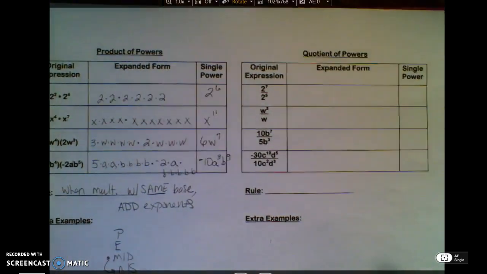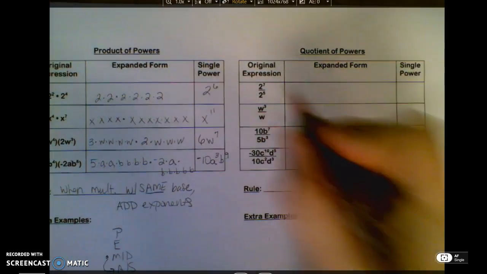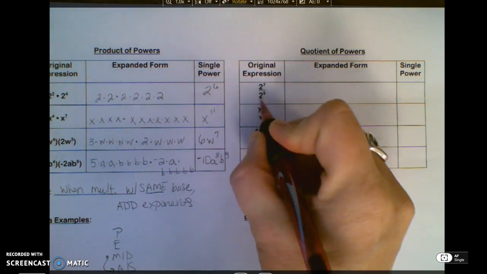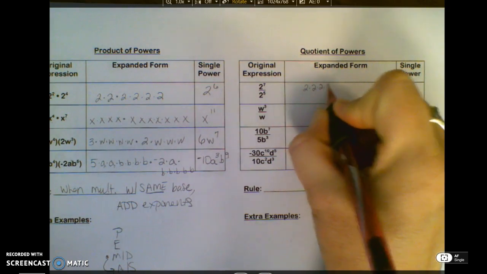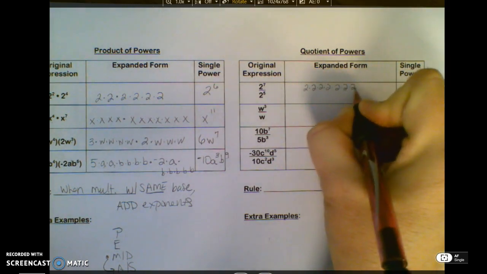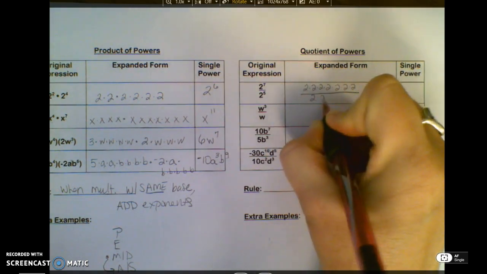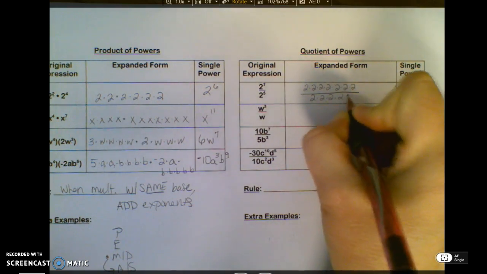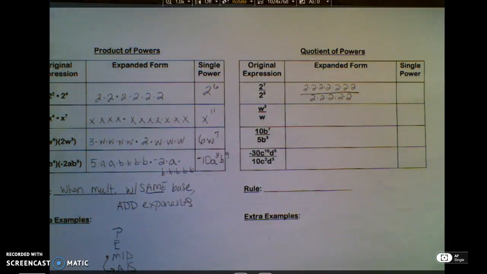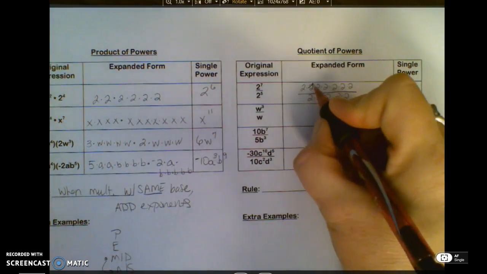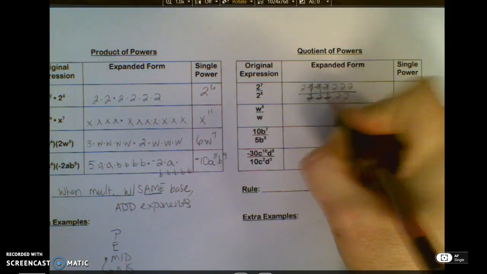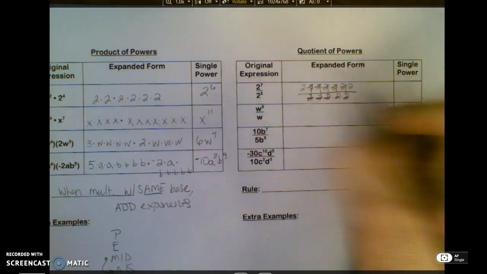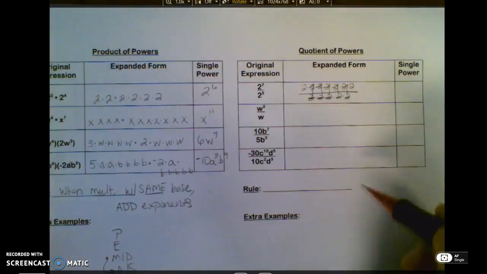Okay, when we move over here for quotients, notice that 2 is the base, 2 is the base, and I've got 2 exponents, 7 and 5. Writing it out, anything divided by itself is 1. So those 2's divided by 2's become 1.